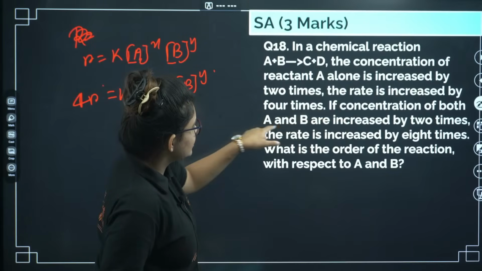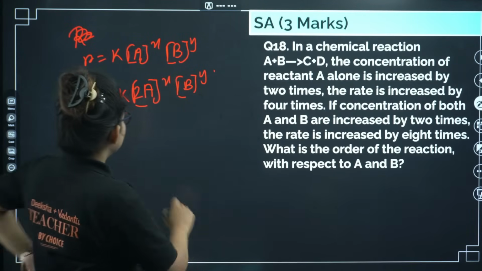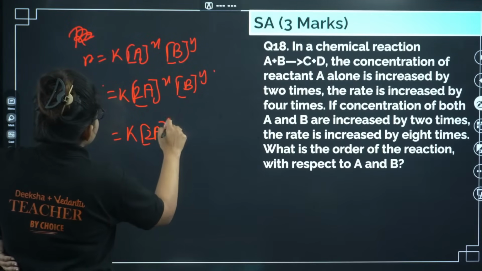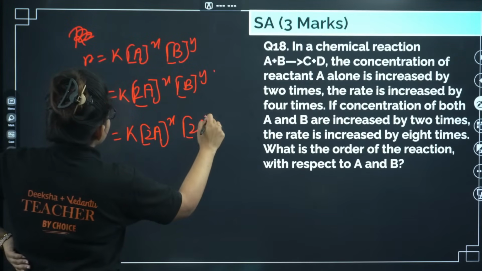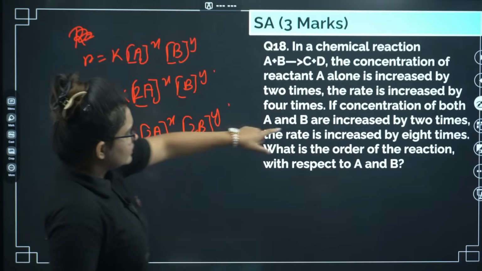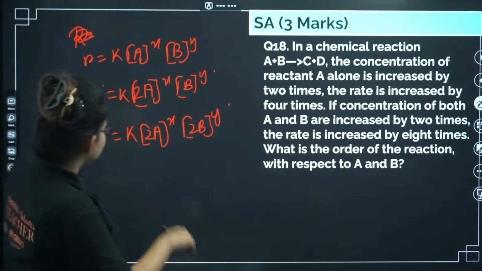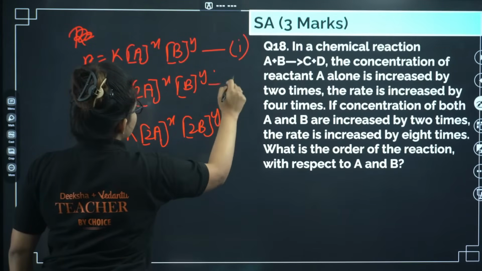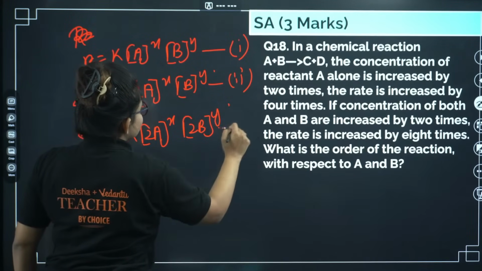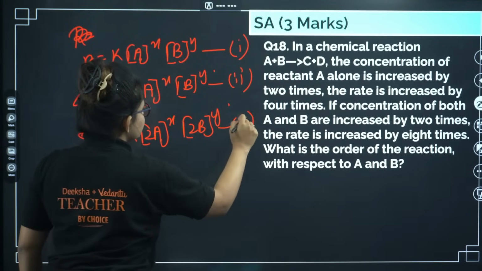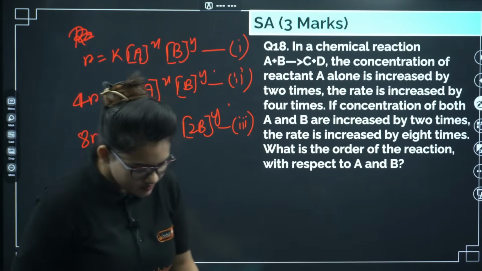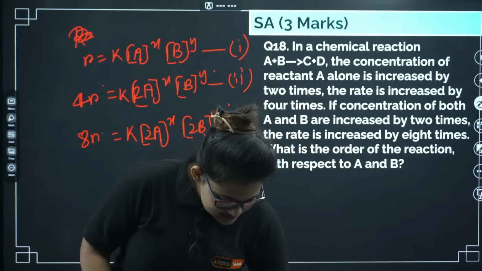If the concentration of both A and B are increased by 2 times, let it be k into 2A power x into 2B power y. Okay, the rate is increased by 8 times. It will be 8R. So now you have your equations 1, 2, 3. From these equations you have to find out the values of x and y. That's it. Okay, I guess this is clear for you.